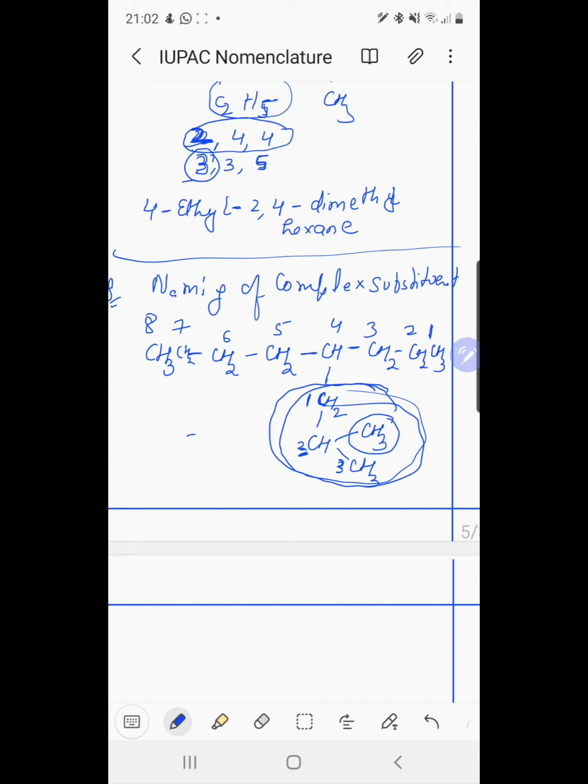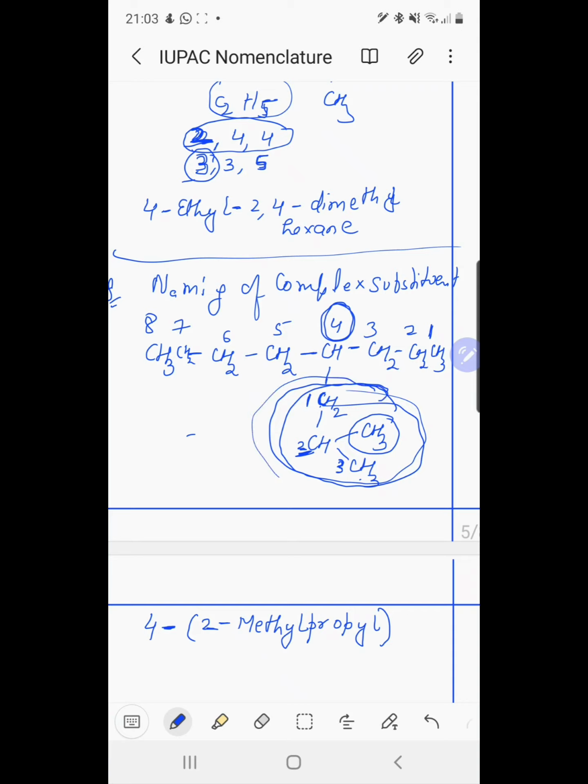At the 4 position we write 4, then separate it by a hyphen. Then for the substituent we have the second position, separated by hyphen, methyl. The substituent is a 2-methylpropyl derivative.